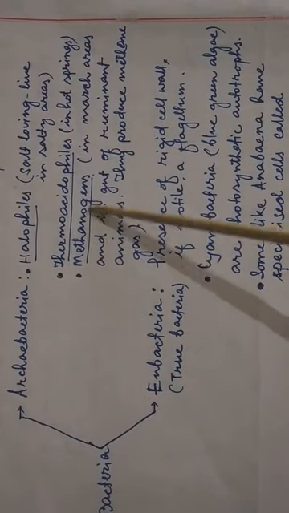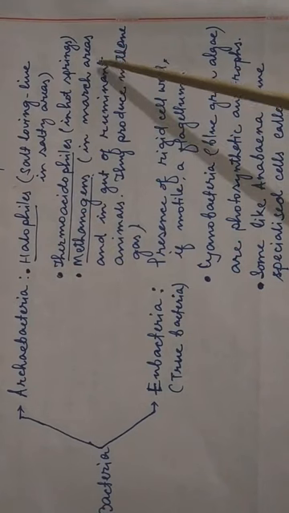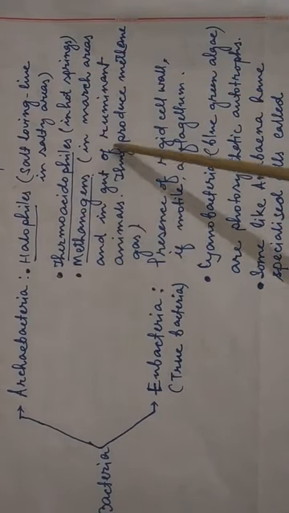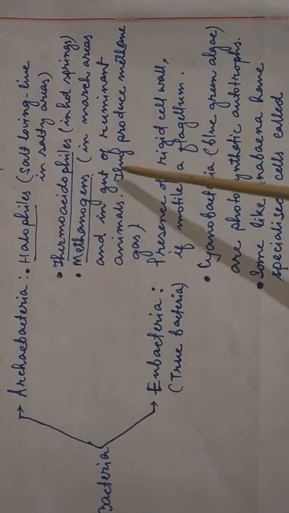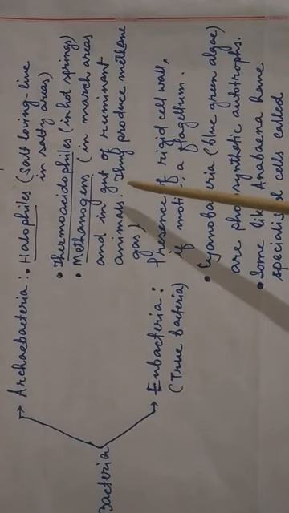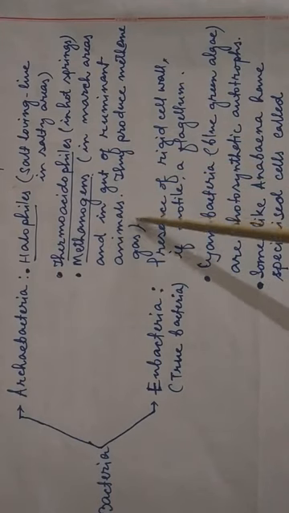Then methanogens. They live in marsh areas, especially in decomposed areas, and in the gut of ruminant animals. Ruminant animals means those animals which eat grasses and all, for example cow, buffalo, goat, etc. They are known as ruminant animals.